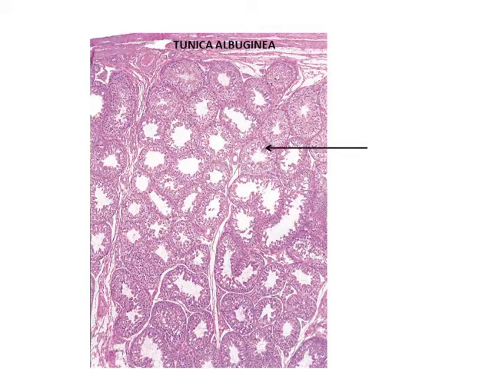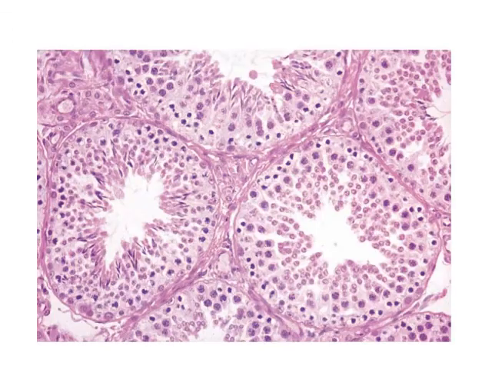closely packed to each other, and in between the tubules there is loose connective tissue containing blood vessels, lymphatics, and interstitial cells of Leydig. This is a magnified view showing the seminiferous tubules and the connective tissue in between.